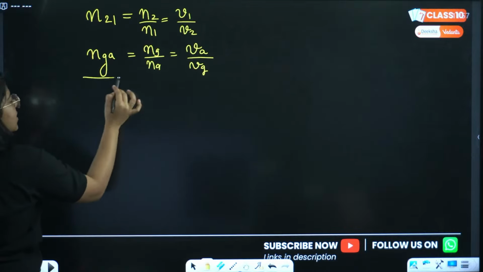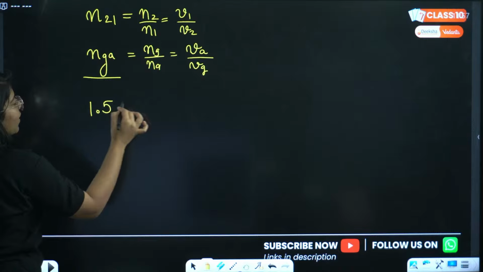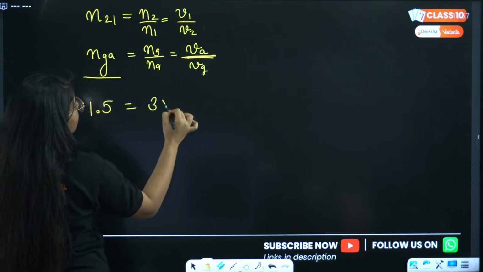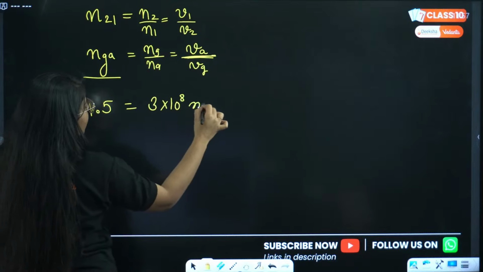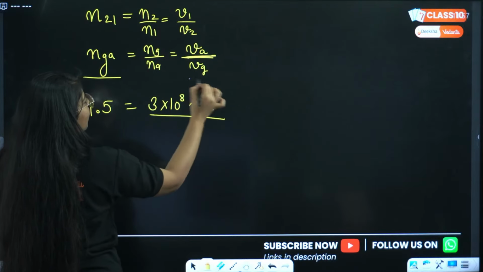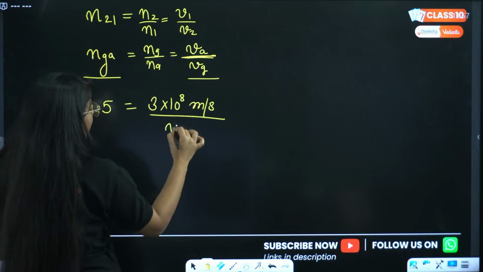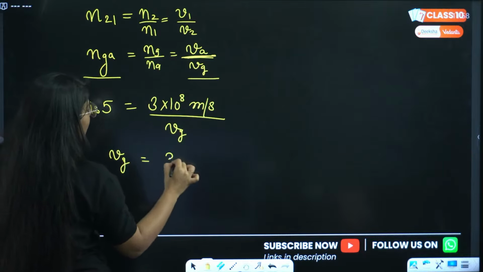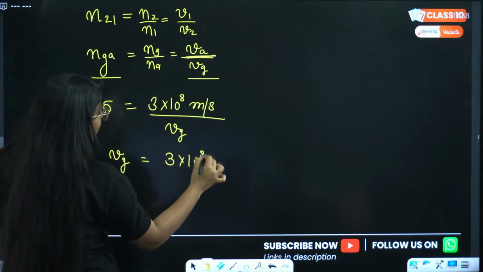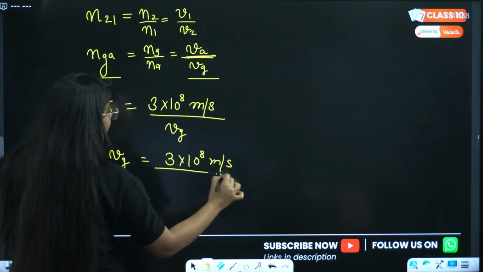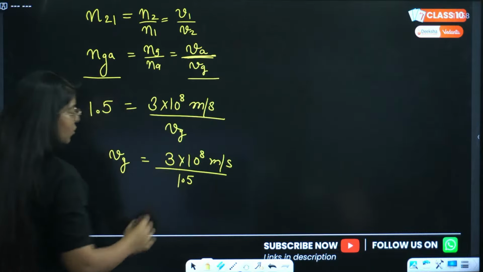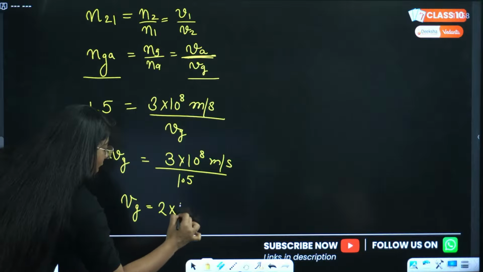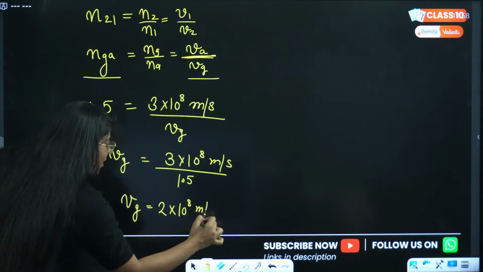Now this is given as 1.5 equals 3 into 10 raised to power 8 meters per second divided by the velocity of light in glass, which we have to find. So velocity of light in glass will be 3 into 10 raised to power 8 meters per second divided by 1.5, which will be 2 into 10 raised to power 8 meters per second.